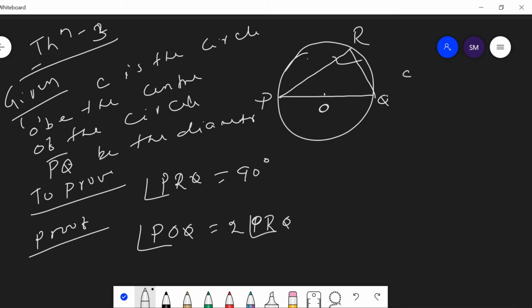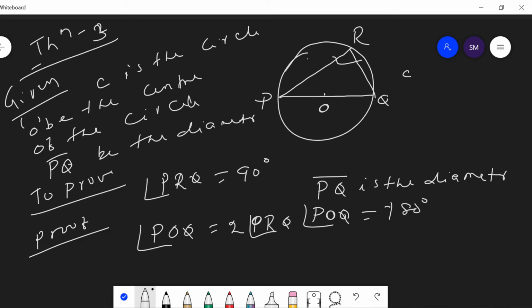As we know that PQ is the diameter and O is the center, this means POQ is a straight angle, measure 180 degree. This means twice of PRQ is equal to 180 degree, which implies that PRQ angle is equal to 90 degree.